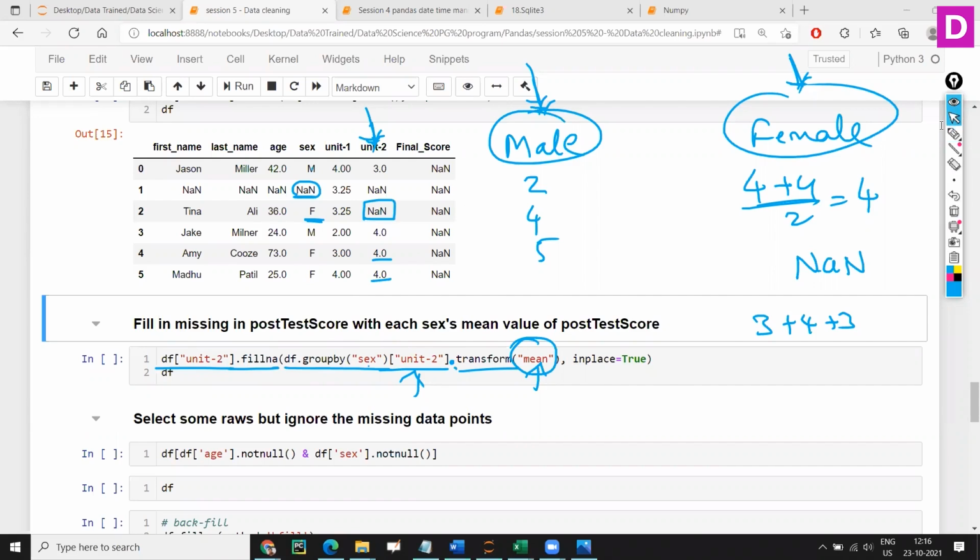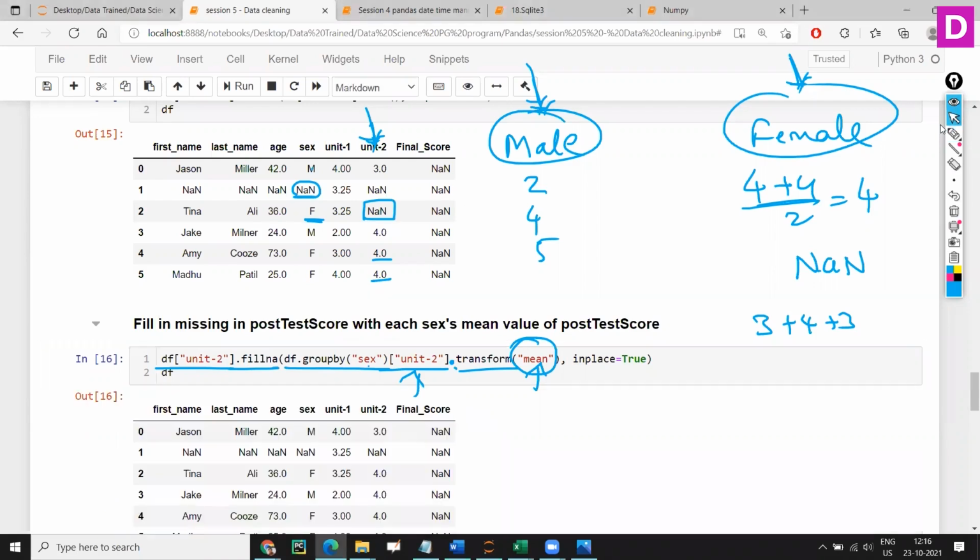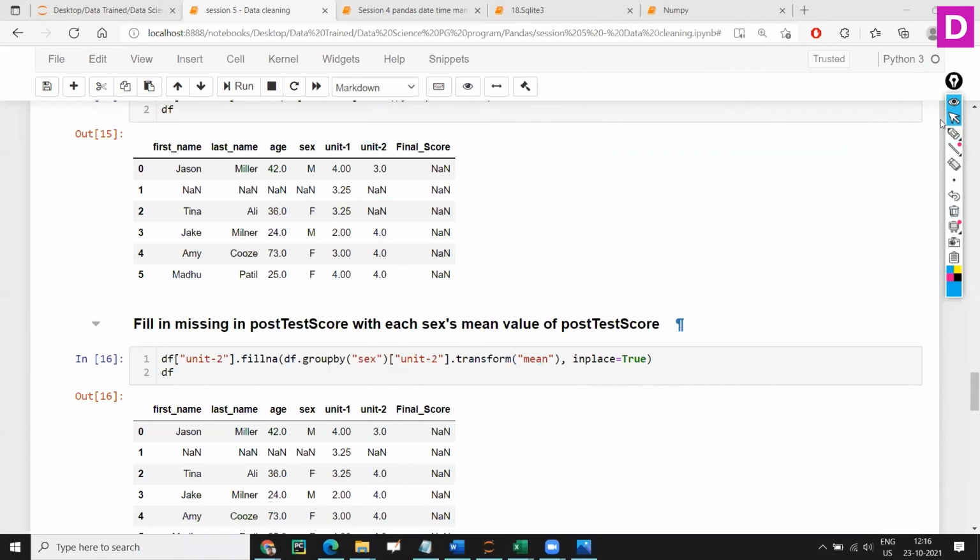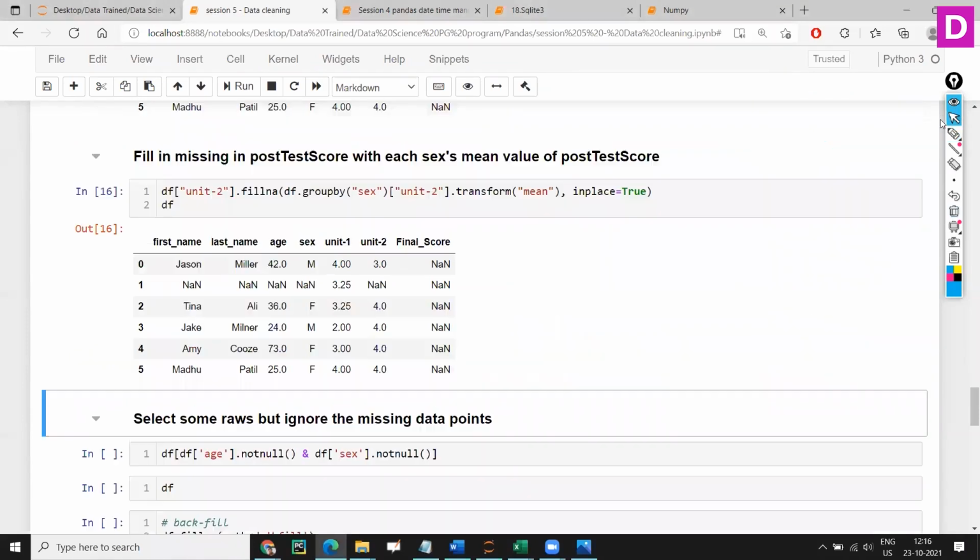That is what I'm trying to do here. So you can see this data filled with a 4, right? Fine, but still we have some more NaNs. Let's see how we can fill that up.